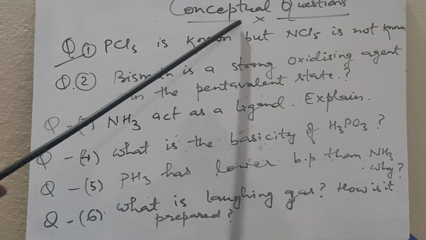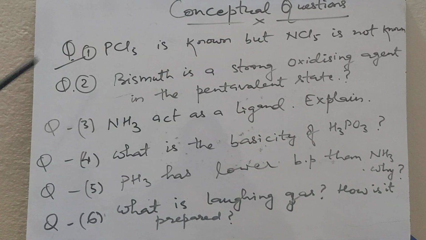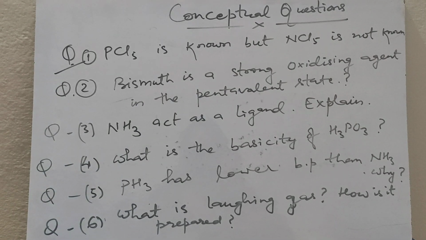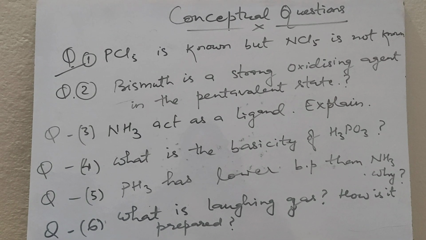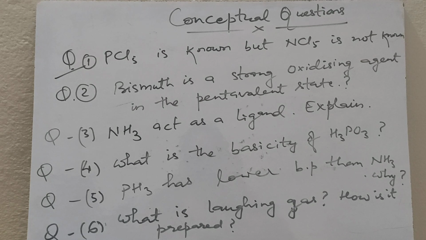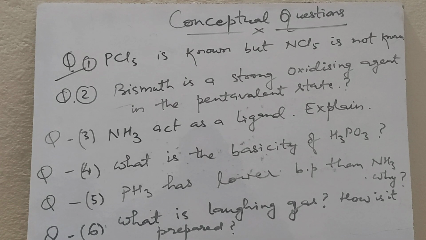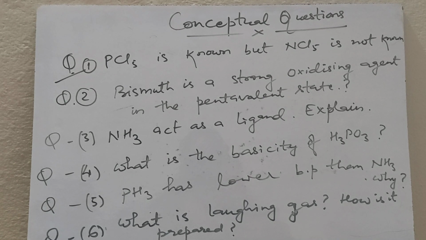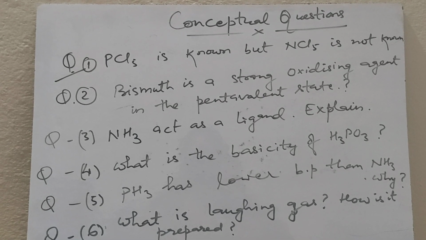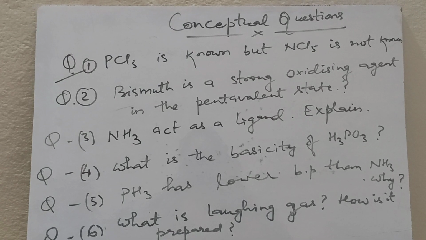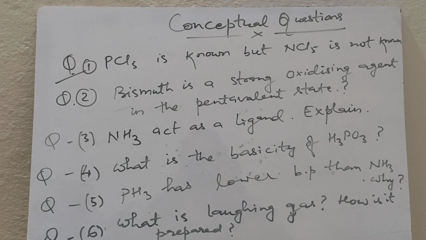So let's discuss a few conceptual questions. PCl5 is known but NCl5 is not known. As we know, phosphorus has a vacant d orbital in its valence shell, so it can exceed its covalency. So PCl5 is known, but nitrogen cannot exceed its covalency due to the absence of a vacant d orbital. So PCl5 is known but NCl5 is not known. Or we can say nitrogen cannot form a pentahalide.